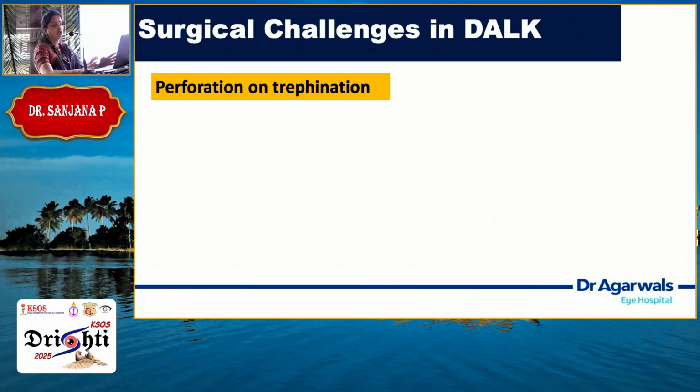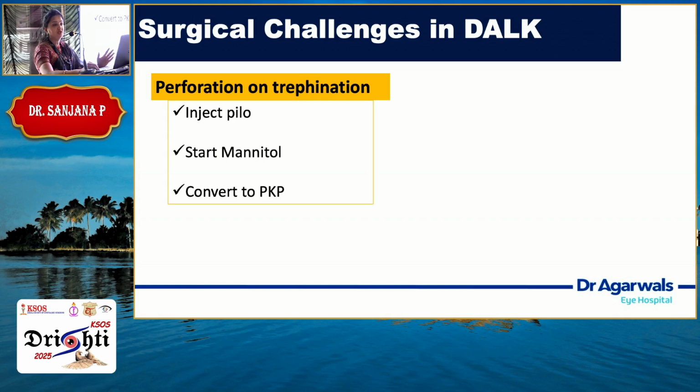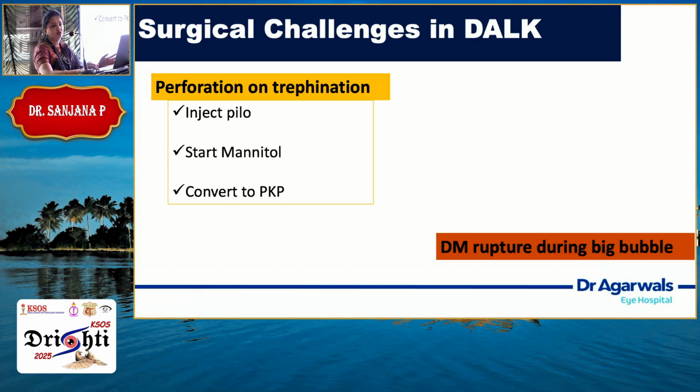Now coming to surgical challenges in DALK. Firstly, when you are doing the 300 micron trephination, if you are not using a pre-guided micron suction trephine, there are chances that because of over-enthusiasm, you may have a full thickness. It is always better to have a superficial removal of 200 microns rather than being over excited and doing a full trephination. So if this in case happens, you feel it's a full trephination done, immediately inject pilocarpine, make sure that the pupil is constricted, start a mannitol for the patient to make sure that there is no expulsive hemorrhage, and convert to PKP.